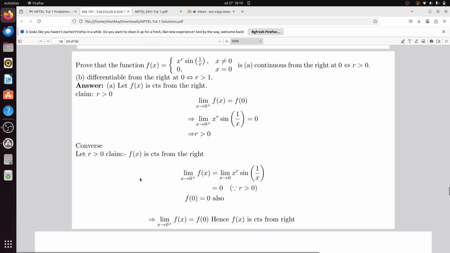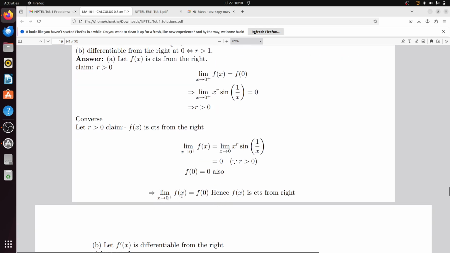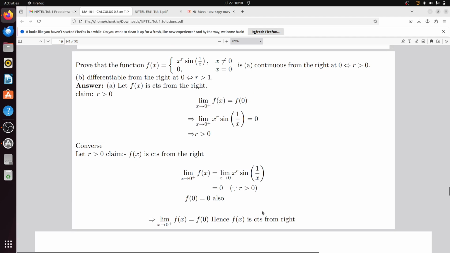Next, the converse. Consider r greater than 0. You claim f(x) is continuous from the right. The limit as x tends to 0 plus of f(x) is the limit of x to the power r times sin(1/x), so this is actually 0. And f(0) is also 0. So the limit as x tends to 0 plus of f(x) equals f(0). Hence f(x) is continuous from the right.